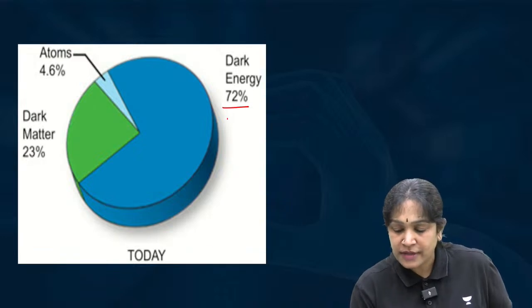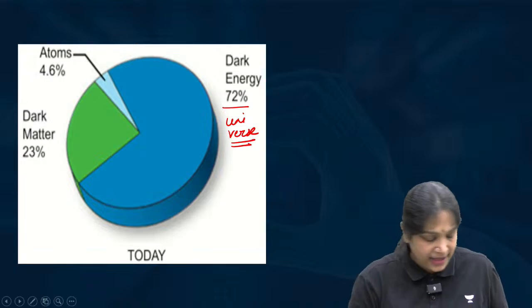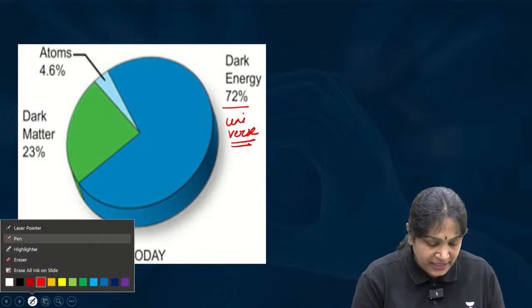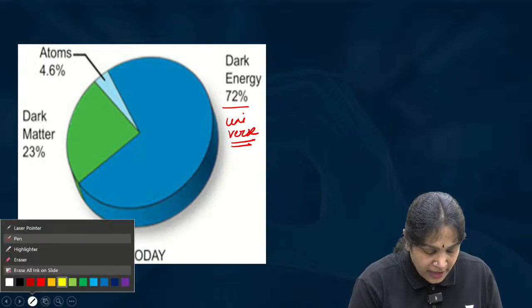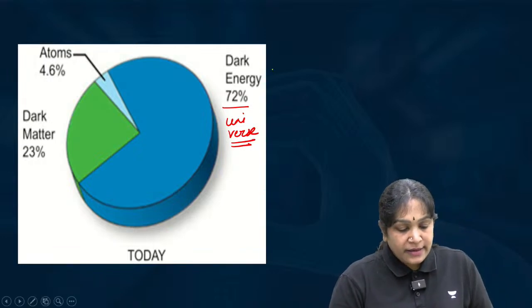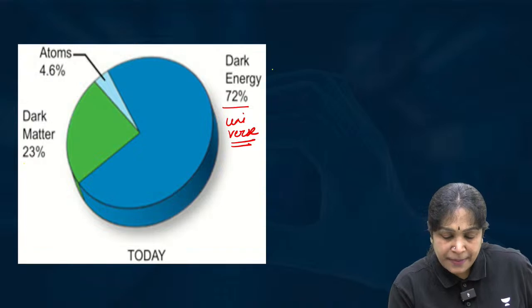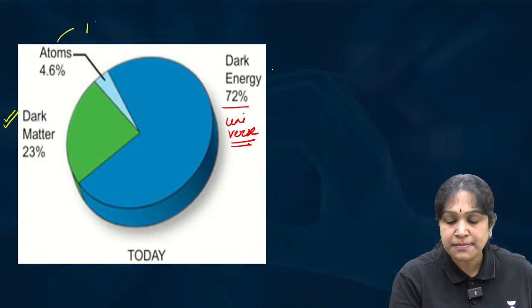72% of our universe is dark energy, not dark matter, please. Okay, don't get confused between those two. Not dark matter, dark energy. Right? Okay. And dark matter is 23%. Atoms means matter.